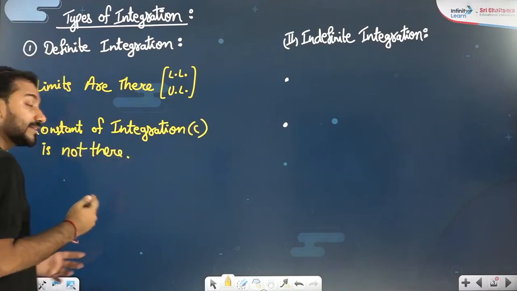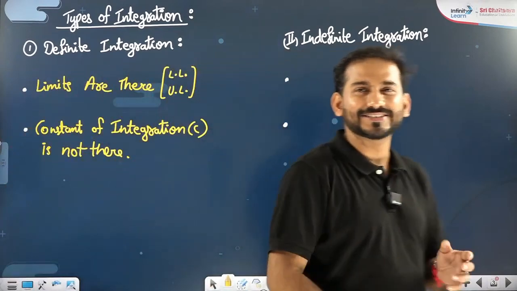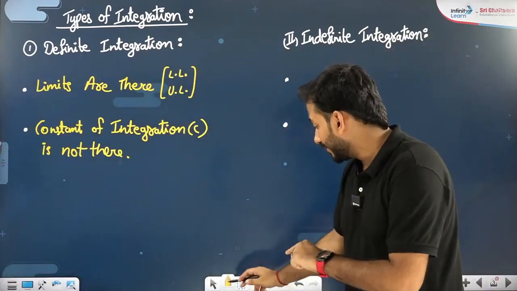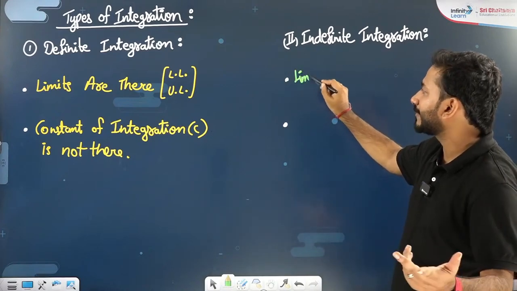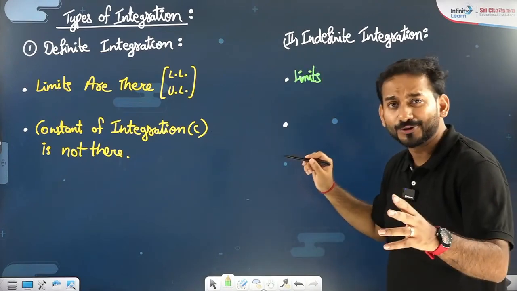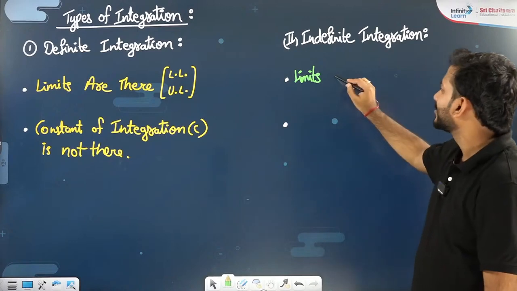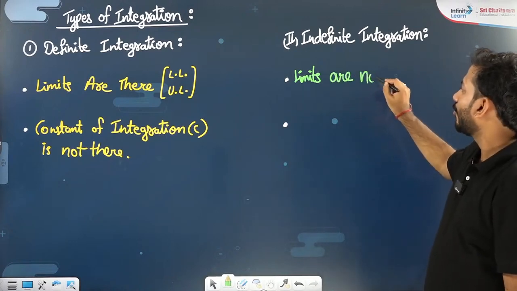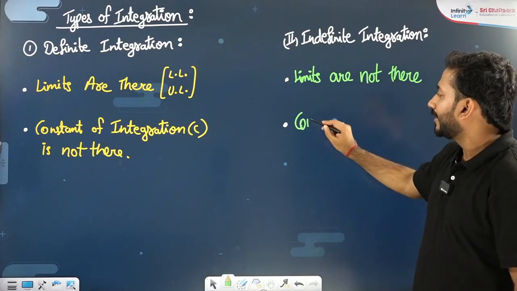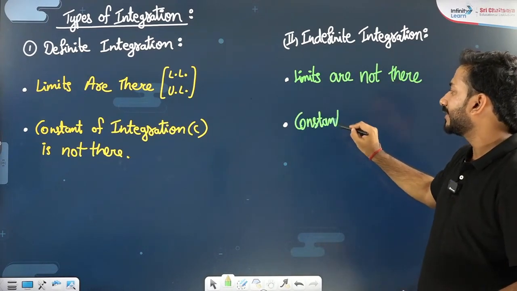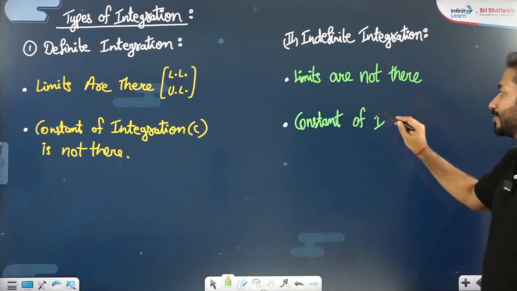Now what does it mean, sir? What is the constant of integration? We will see it in a while. But before that, in indefinite integration, you are not specific about where to start the process. You don't know where to end the process. So limits are not there. And if limits are not there, then there will be a constant of integration.